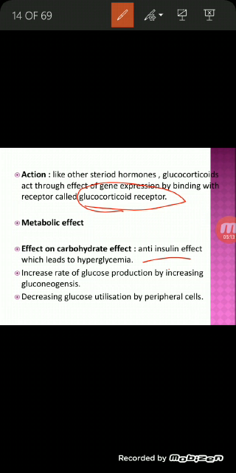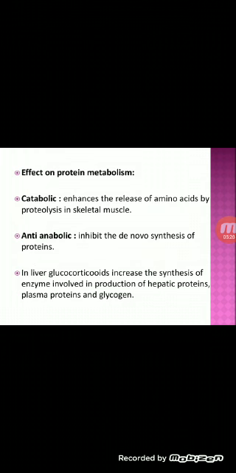Hypersecretion of glucocorticoids increases the blood glucose level and results in hyperglycemia, glucosuria, and adrenal diabetes, and hyposecretion causes hypoglycemia.